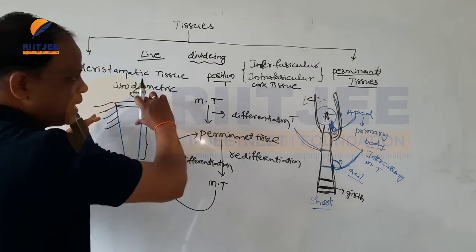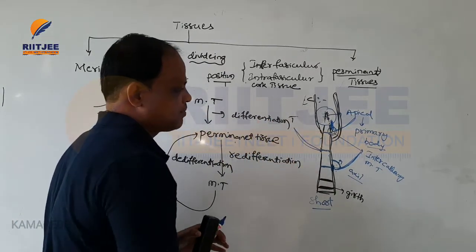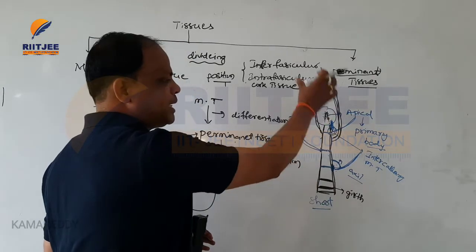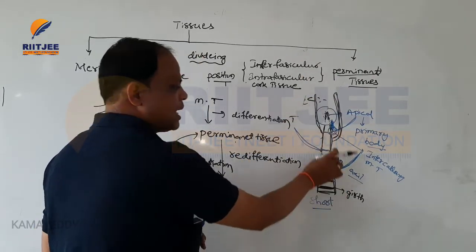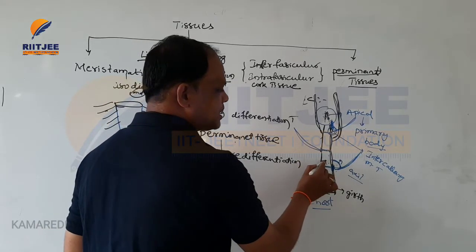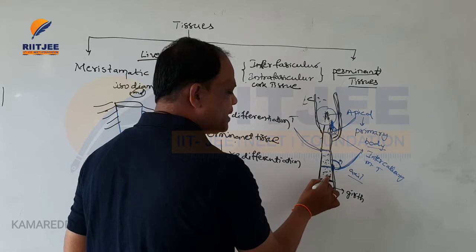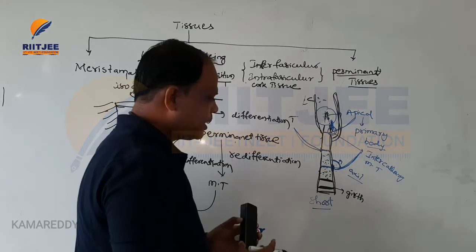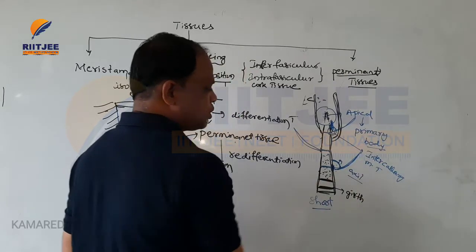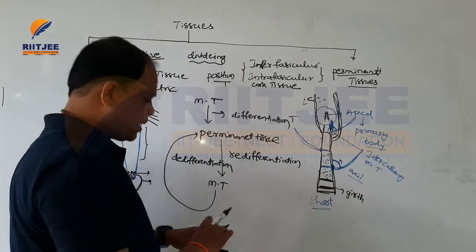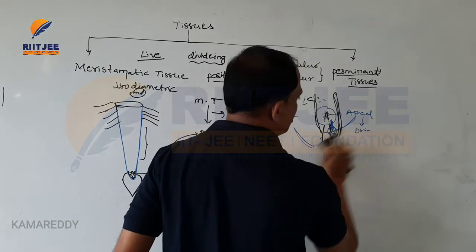The meristematic tissue divides, and the primary body develops. Then the lateral cells and all these types of meristematic cells lose the ability of dividing and convert into permanent tissues. Okay, so this is the forming of permanent tissue. Now we have to discuss the permanent tissues.